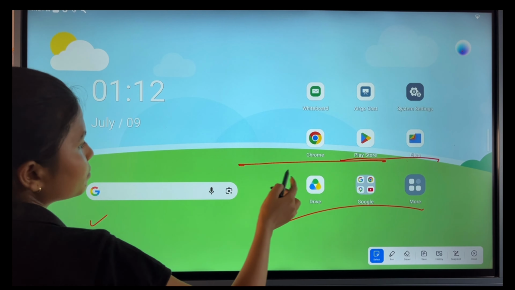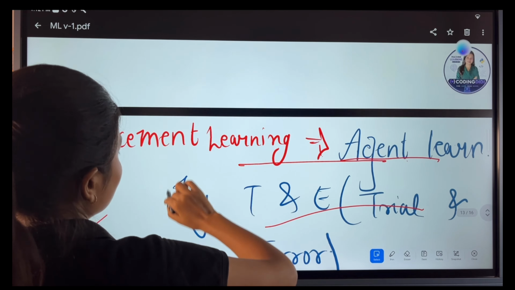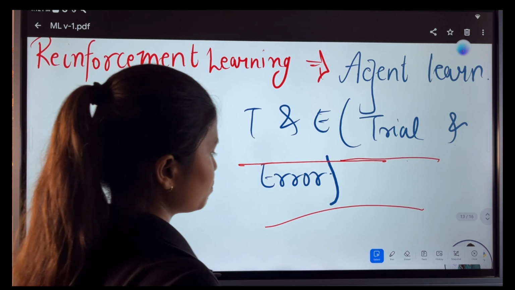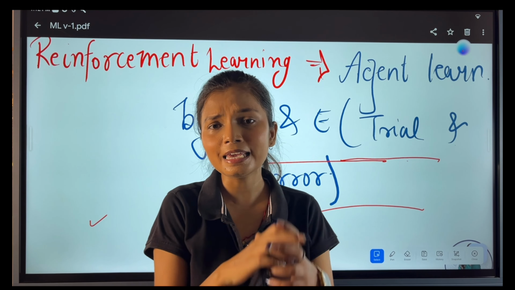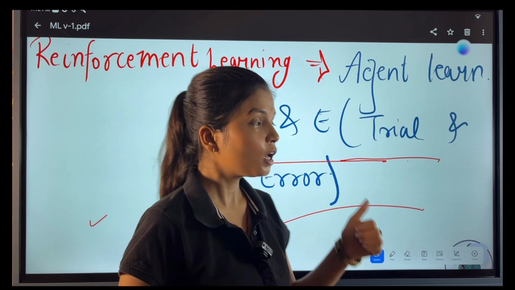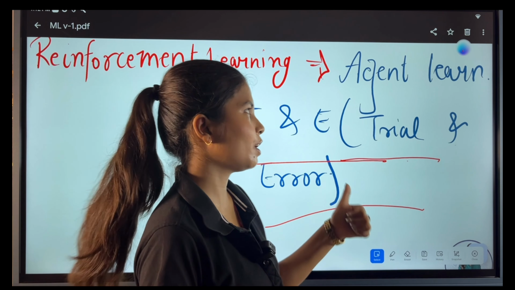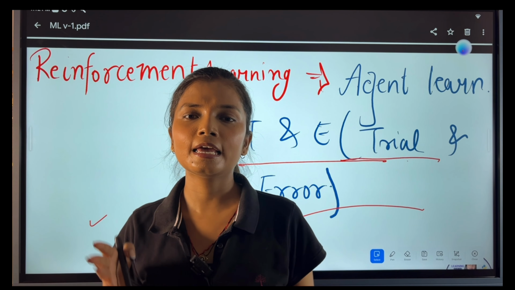The third which we have is reinforcement learning. Now what is reinforcement learning? You might have played a chess game or Ludo or any game that you can play with a computer. Reinforcement learning is where we train our model on the basis of trial and error.